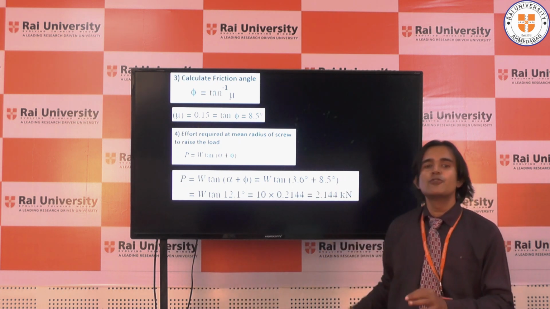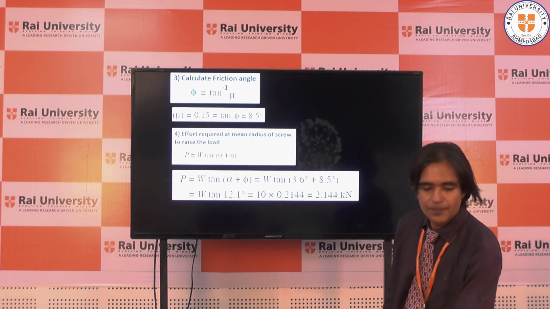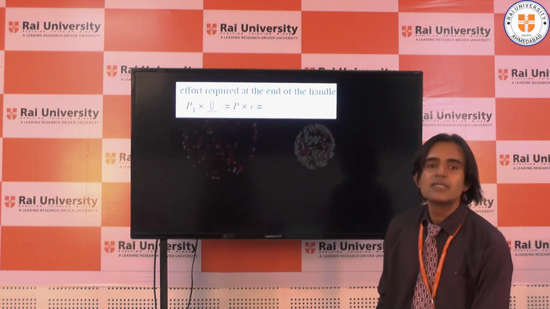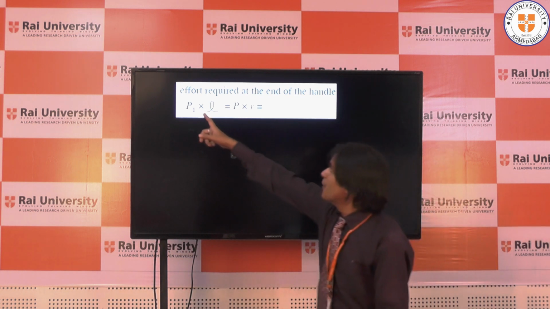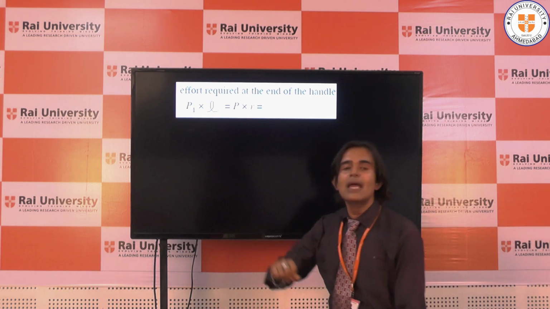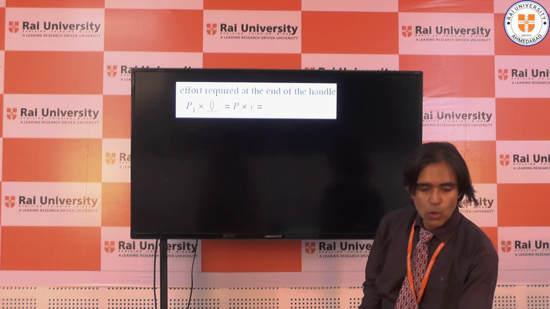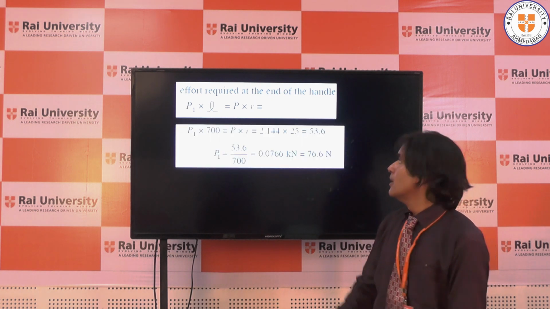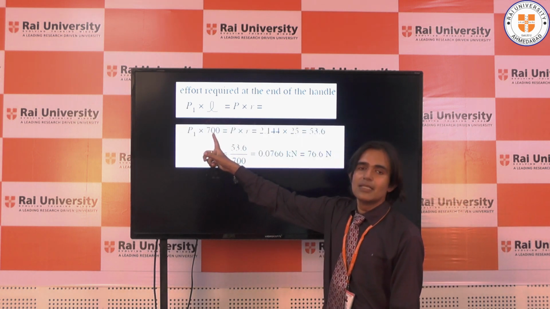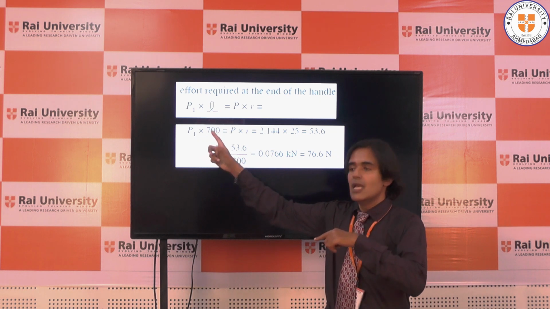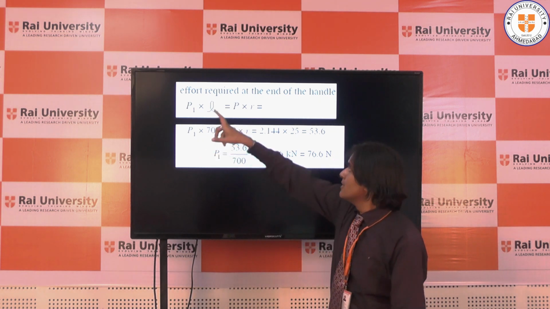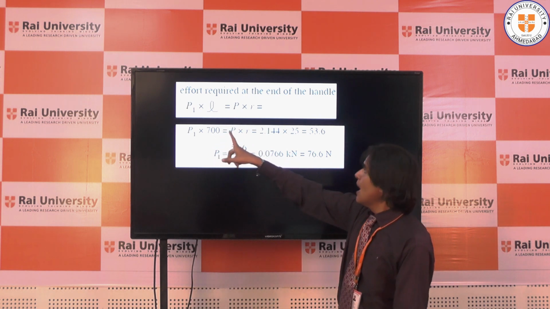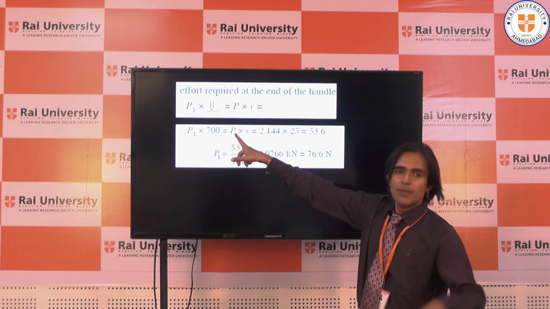Now I just have to find out the last one thing, which is how much effort will be required at the end of the handle. I want to find out how much effort will be required at the end of the handle so the load can be raised. 700 is the distance which is already given, from the end of the handle to where the load is placed. I have found out P in the previous formula.